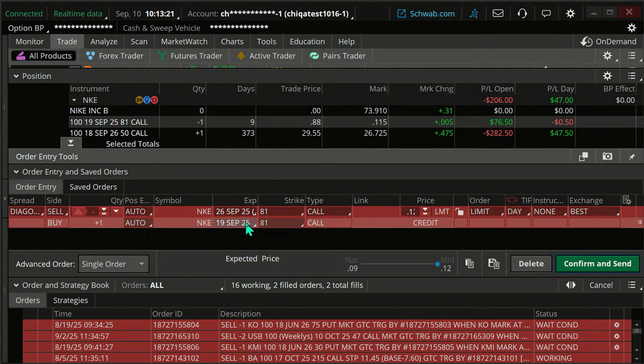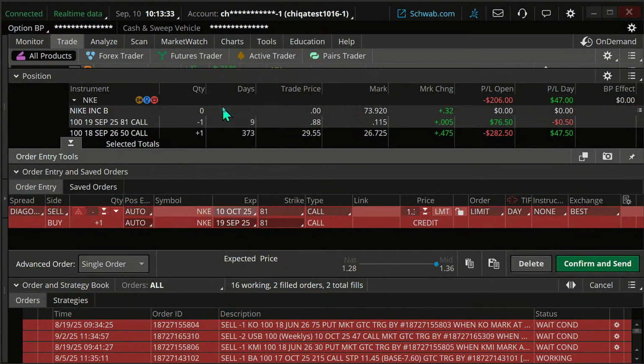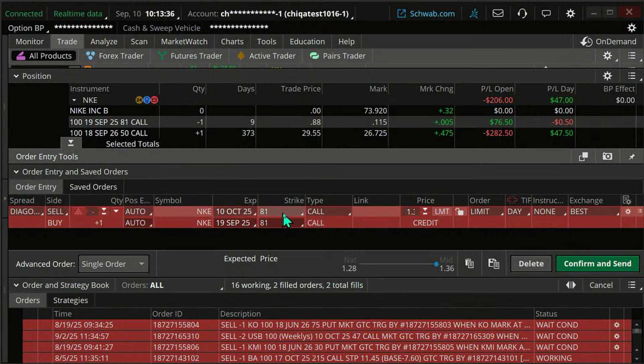And it doesn't know. We don't have that neural link yet for it to know what I want to roll out to. So I'm going to have to exchange that strike price, that expiration date, to the one I wanted, which was 10th of October, and we said 80. So here I'm rolling it out, but I'm actually rolling it down a little bit too. Okay, but look at what happens here. This is going to be about $157 credit, roughly, on this.